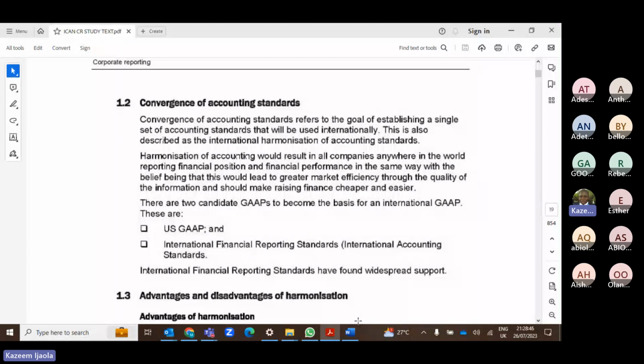So convergence is when all the countries come together to adopt a single set of accounting standards that will be used internationally or globally. This is also described as international harmonization of accounting standards. With this convergence, it is very easy to trade, because if I prepare any account in Nigeria, it will be very easy to be interpreted by somebody in the UK, because we are all following the same set of accounting standards. So note that harmonization is the same thing as convergence. That is the process of adopting a single set of accounting standards globally.